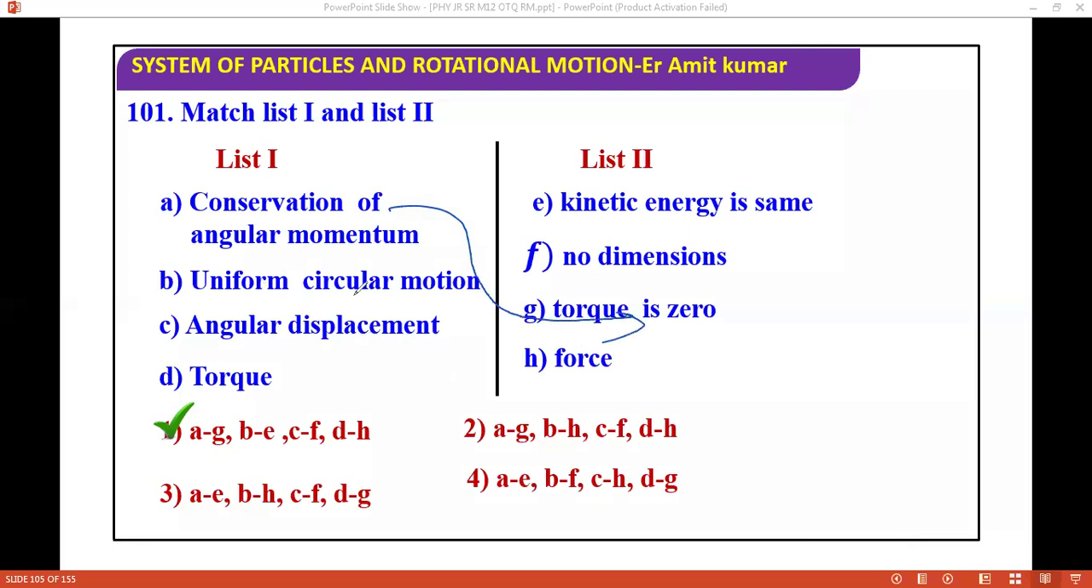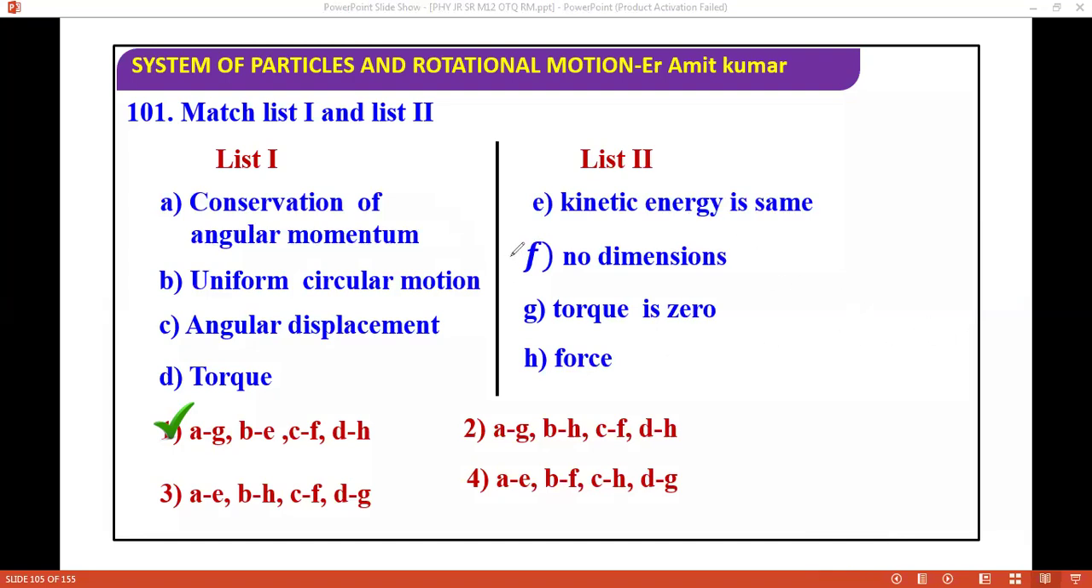Next, uniform circular motion: the kinetic energy is constant, meaning the same. Angular displacement has no dimensions, no issue. And torque is basically what? Force. So this question is based on basic understanding. If you understand the basics, you will definitely get all the questions correct. Next we are moving ahead to the next questions.